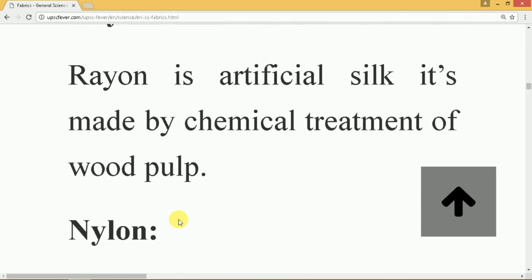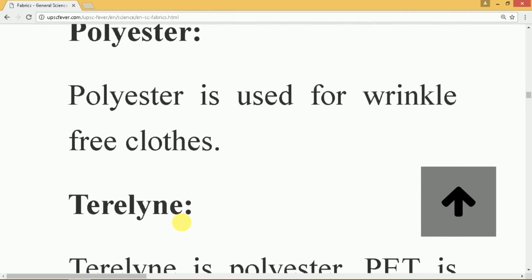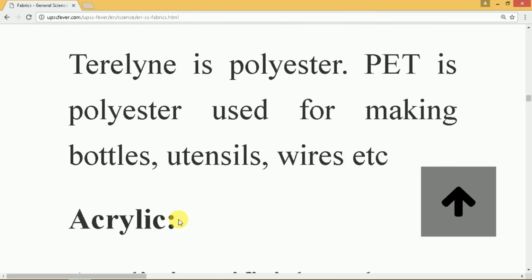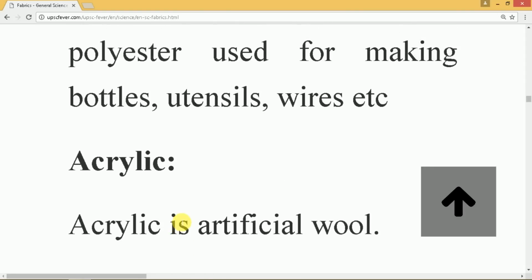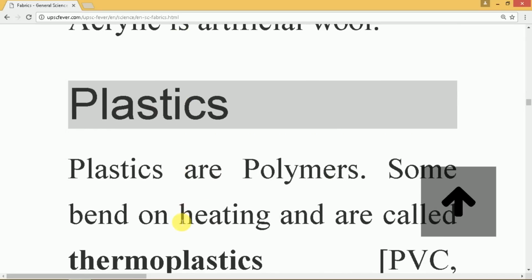And finally, acrylic. Acrylic is also known as artificial wool. So these are the artificial fibers: rayon, then nylon, polyester, terylene, and acrylic. So that was it about natural and artificial fibers.